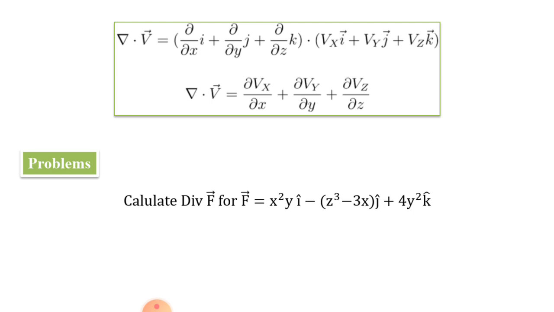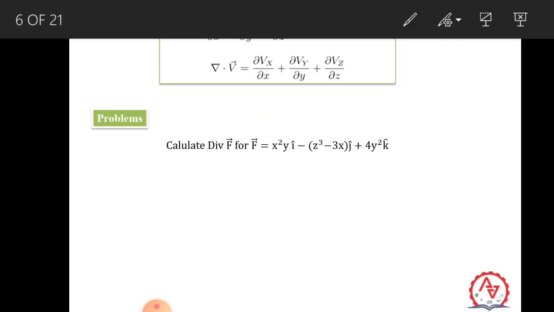Regarding the problems, the first one is regarding divergence. Calculate the divergence of F, where the vector F is equal to x²y i cap minus z³ minus 3x j cap plus 4y² k cap. So here we have to determine the divergence of this particular vector.